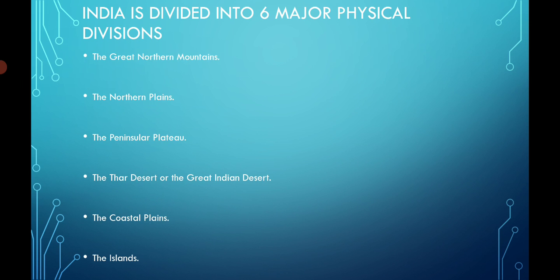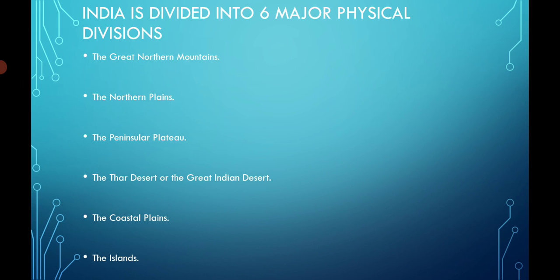They are: first, the Great Northern Himalayas, the Great Northern Mountains, many different mountain ranges. Then comes the Northern Plain, and after the Northern Plain you will find the Peninsula Plateau or the Deccan Plateau, and then on the western part of the Peninsula Plateau you will find the Thar Desert, also known as the Great Indian Desert.